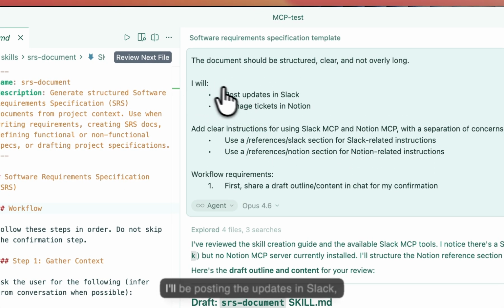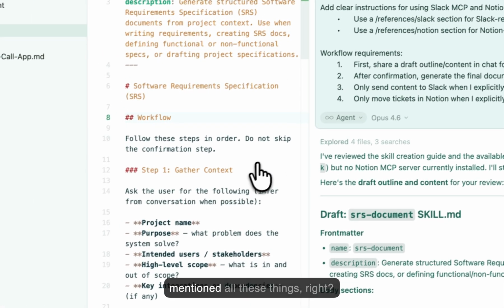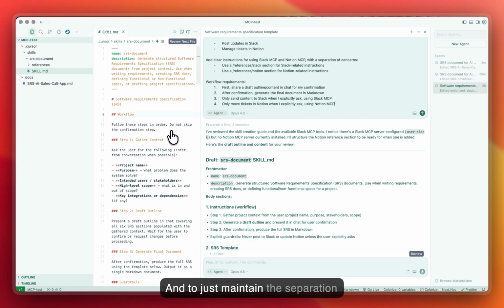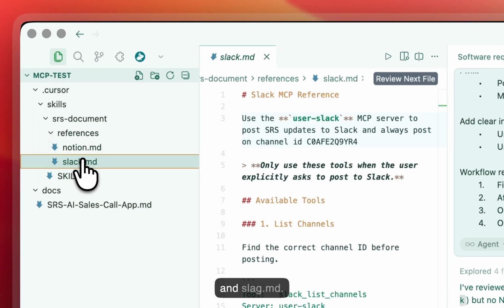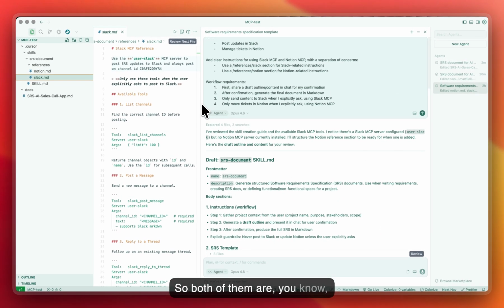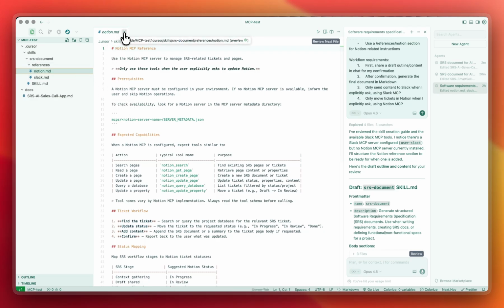I also mentioned that I'll be posting the updates in Slack and managing tickets in Notion, so I have to mention that. Then I can add clear instructions for Slack MCP and Notion MCP, and finally the workflow requirements. And it mentioned all these things. To maintain separation of concerns, in the references you can see Notion.md and Slack.md. Both of them are written separately so that the AI doesn't get confused seeing everything in one doc. This is quite helpful.